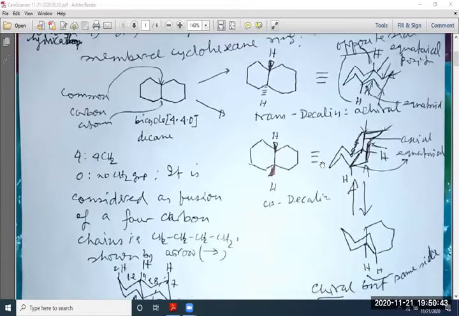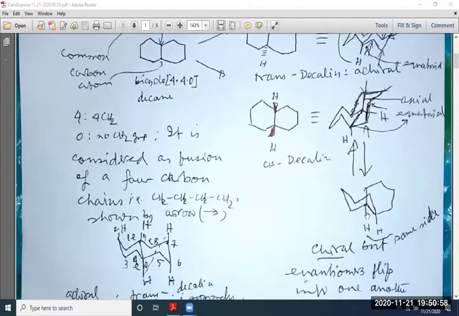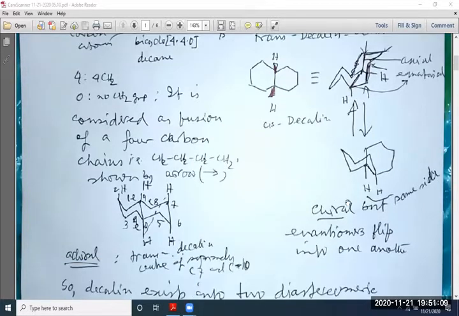Now, this cis-decalin, this is one cyclohexane, and another is written in this way. So this is axial and that is equatorial. This may be in equilibrium. So this is another form. This is the molecule. Cis-decalin is a chiral molecule. So another term is enantiomers flipping into another form.